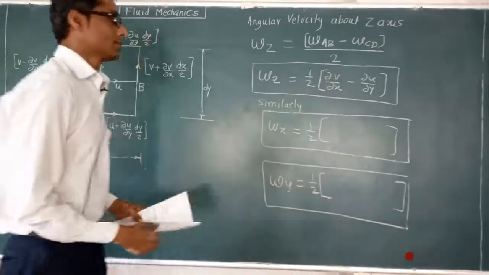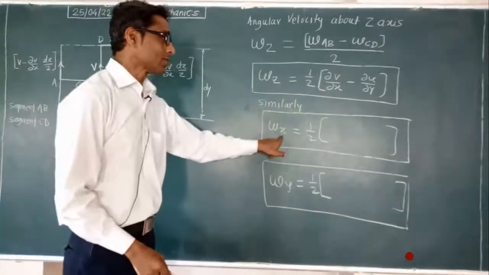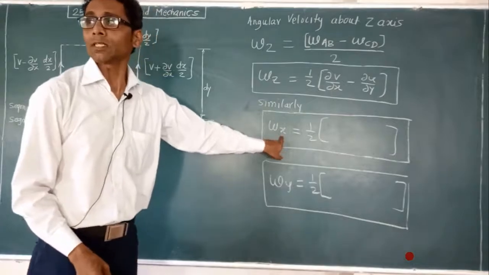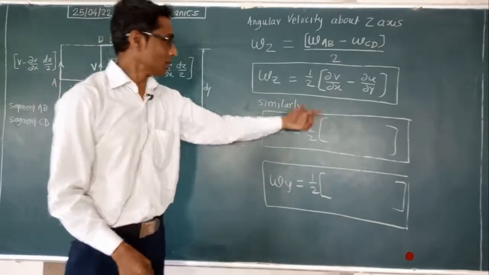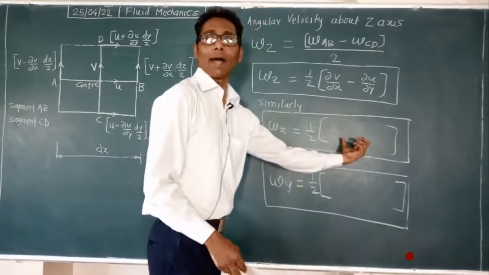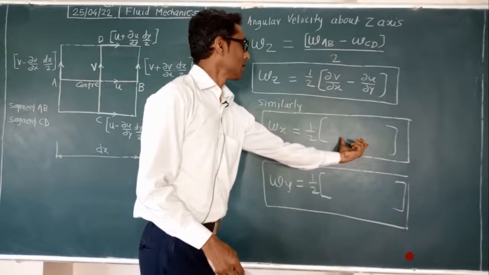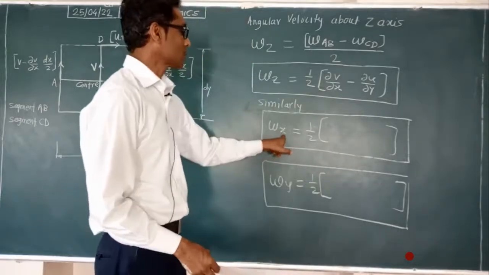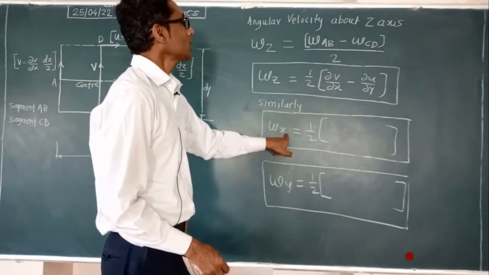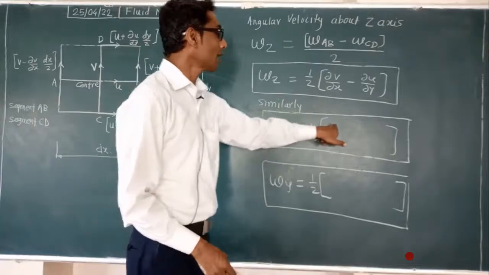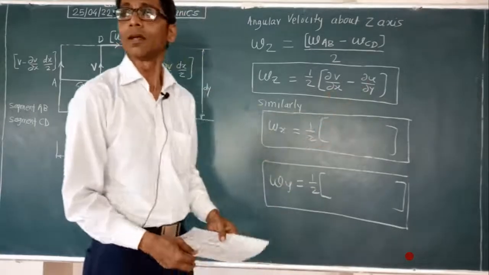Excluding x, the other two dimensions are y and z, so here ∂y and ∂z are definitely coming. Excluding the u velocity, the other velocities are v and w, so ∂v and ∂w are definitely coming.